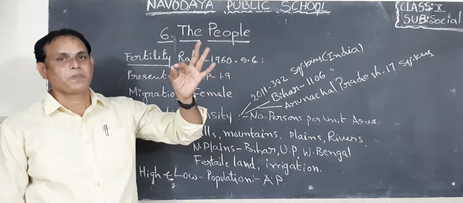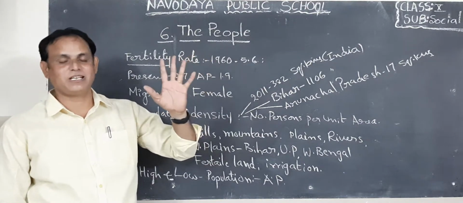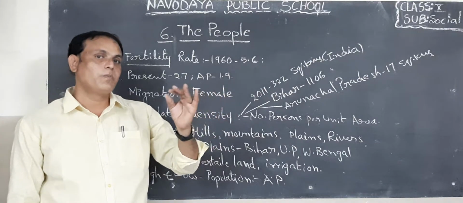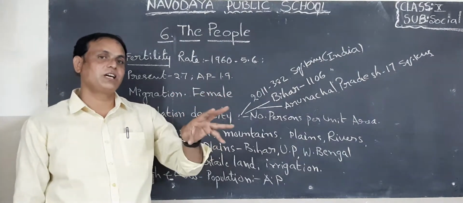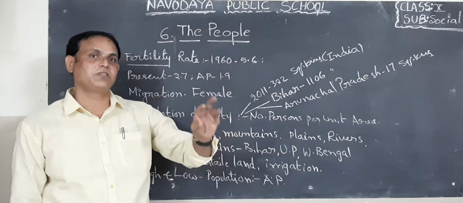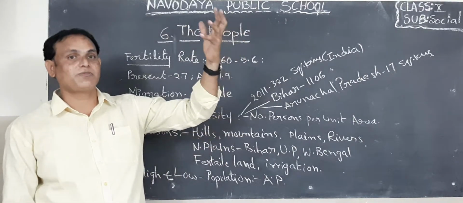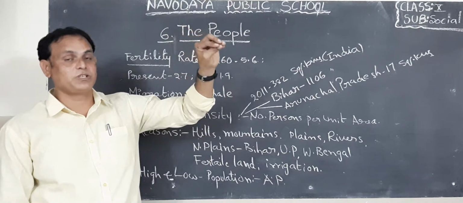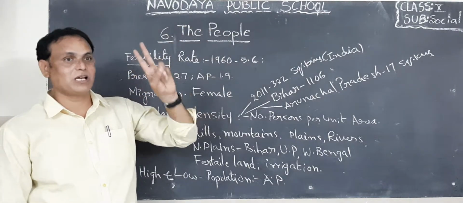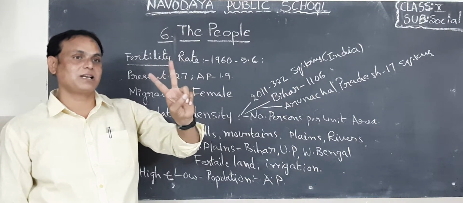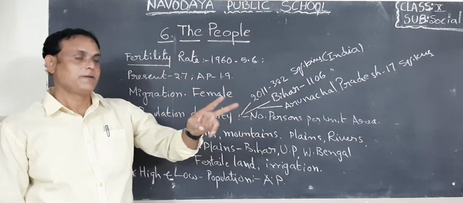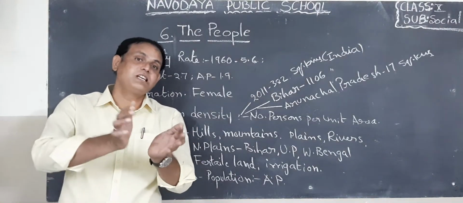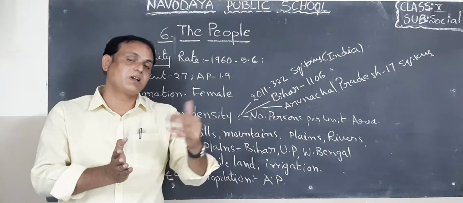That is the main reason for women's migration. What is the reason for male migration? Males go after their education, leave their parents, and in search of jobs they go to other places and settle where job opportunities are available. So these are the main reasons for migration of women and men. So due to migration, the population sometimes will increase and sometimes will decrease.